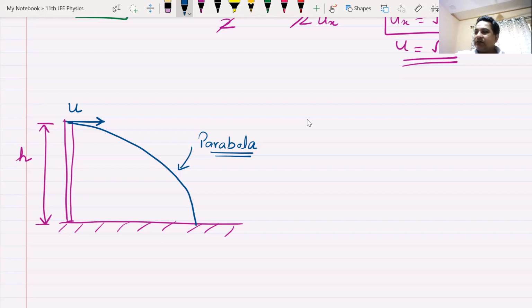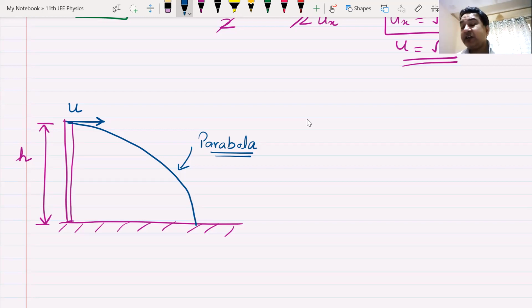You've seen Hollywood movies, when someone is shooting, he keeps the gun like this. The bullet goes parallel, but in originality, the bullet follows the path of a parabola. The bullet will always follow the path of a parabola.